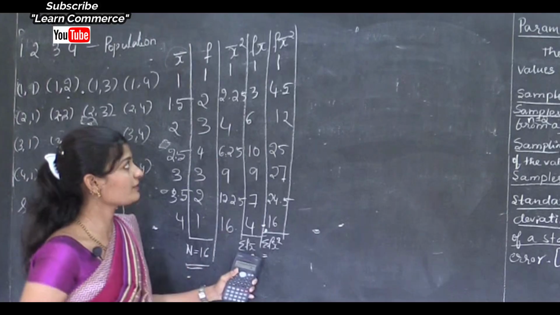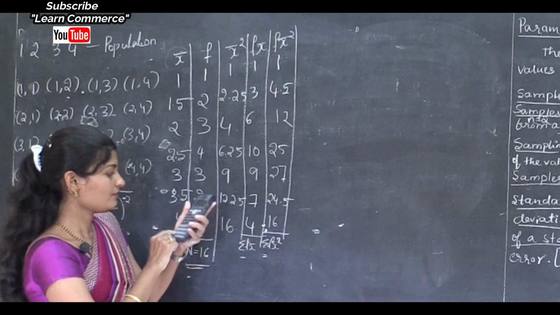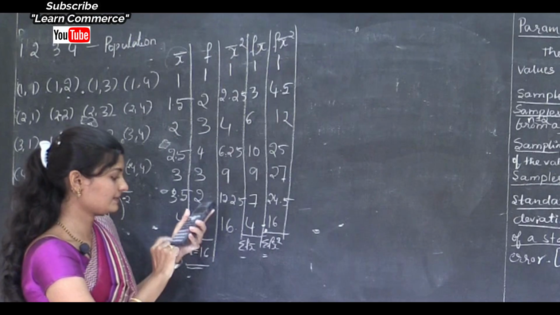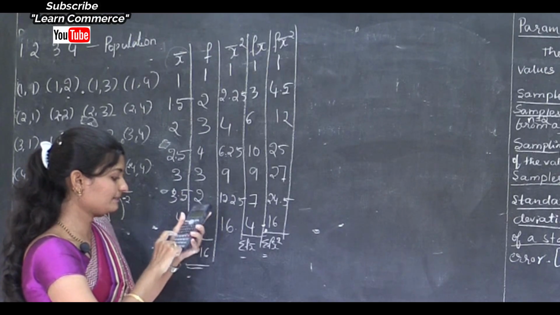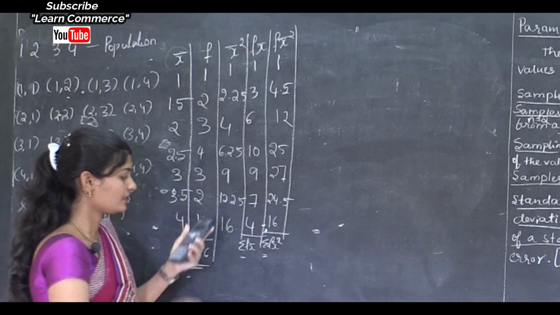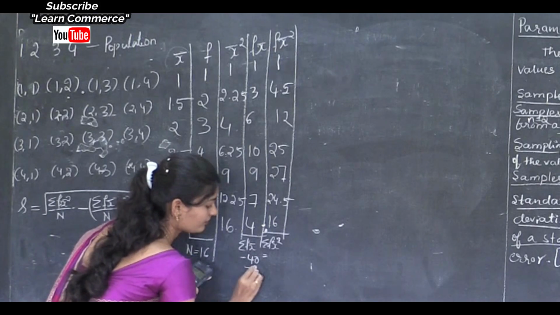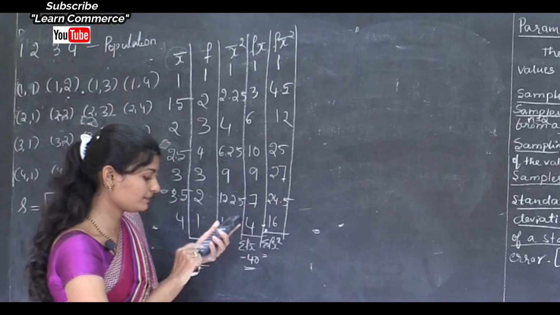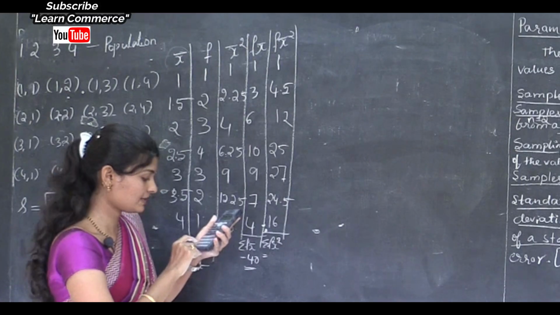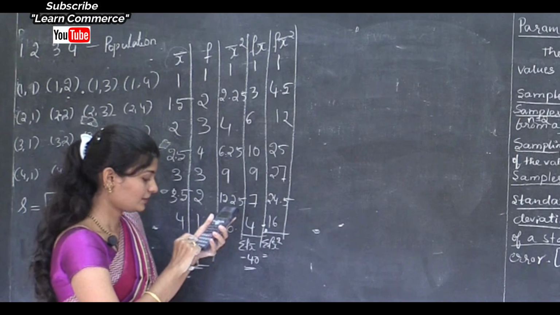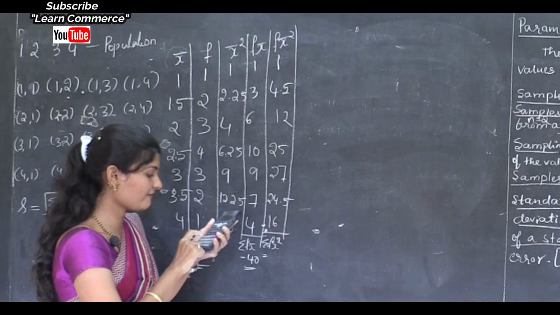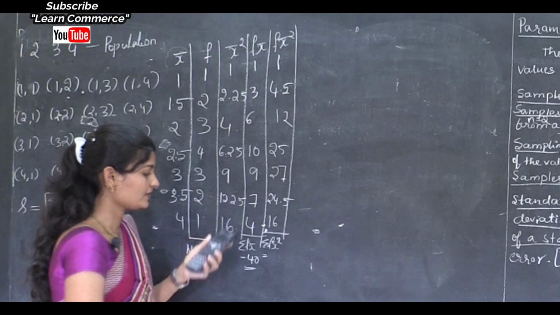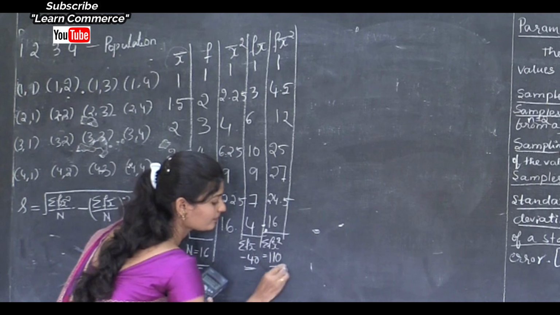The sum of f x bar is 1 plus 3 plus 6 plus 10 plus 9 plus 7 plus 4, that is 40. The sum of f x bar square is 1 plus 4.5 plus 12 plus 25 plus 27 plus 24.5 plus 16, that is 110.